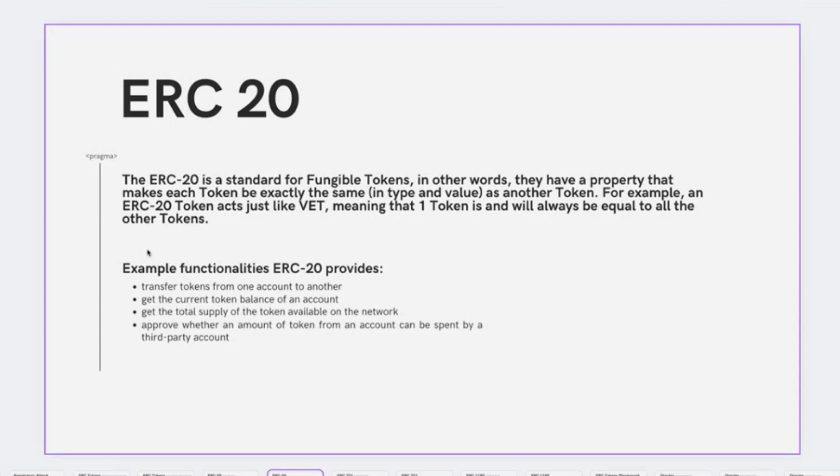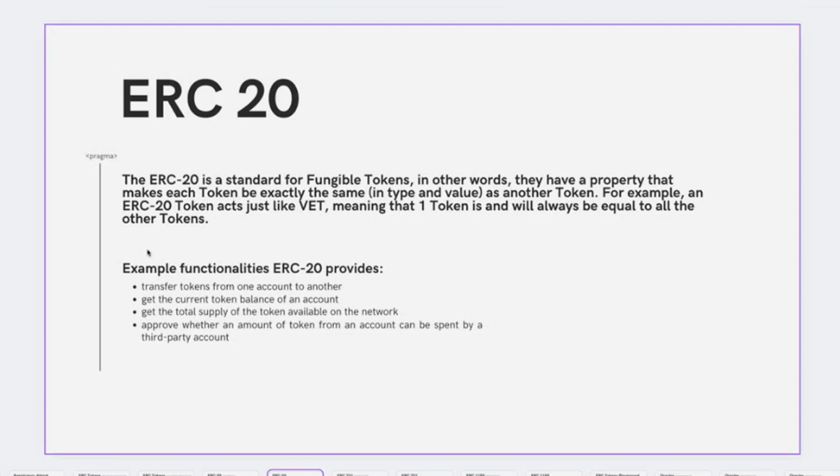There's no difference. In simpler terms, imagine that one VET is equal to another. You can interchange them. There's no way to say that my one VET is completely different to your one VET. They're exactly the same. This differs from the ERC721 standard, or the so-called NFTs that we'll see later. Why? Because you can't, at a technical level, say that each NFT is equivalent to another. But how does the standard work exactly?